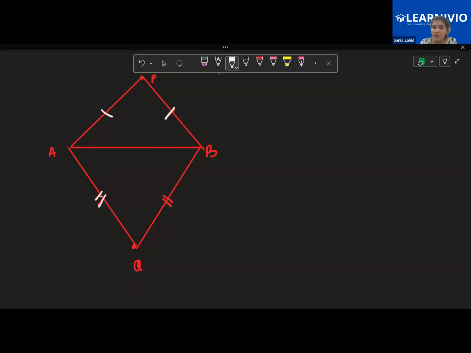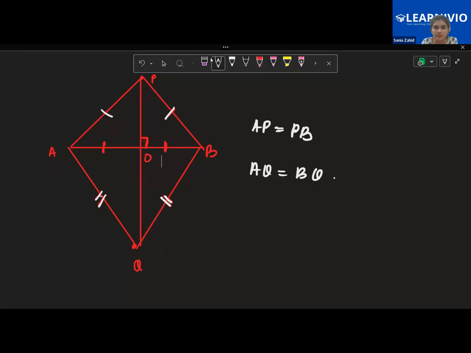So, AP is equal to PB because both of them have the same kind of sign. They have a similar sign, so AQ is equal to BQ. So, this is the question, and this is what's given to us. The question is that this line BQ, when you join, they're telling you to prove that this is a 90 degree angle, and the point, let's call it O, that AO and OB are also equal to one another.